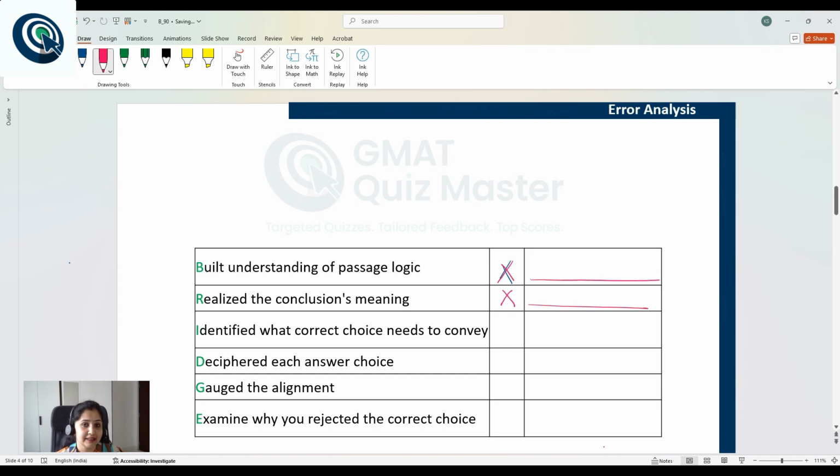Please keep in mind that this reason should be the root cause why you did not understand the passage properly. Basically, whatever you missed, why did you miss that? Did you not read that information properly? Or did you not pay enough attention to understand its meaning, or you were not able to understand the meaning of some word or something? Take a note of that exact reason here.